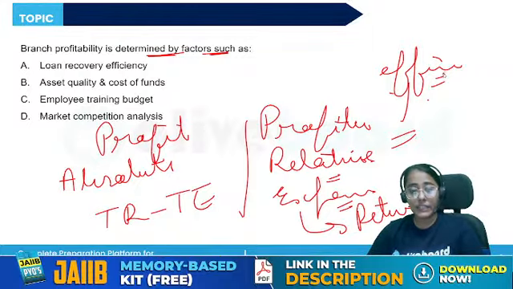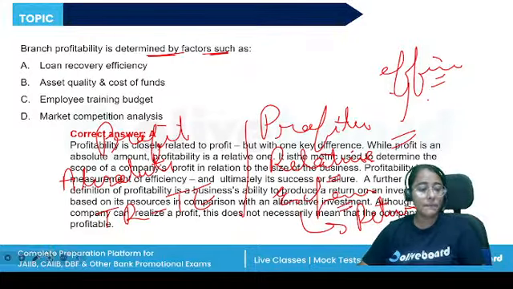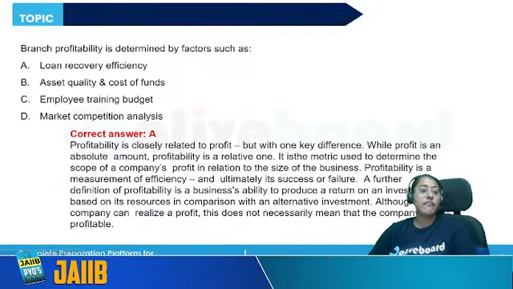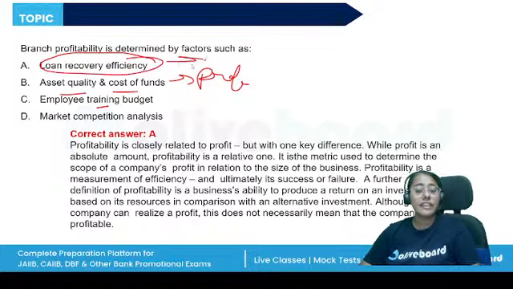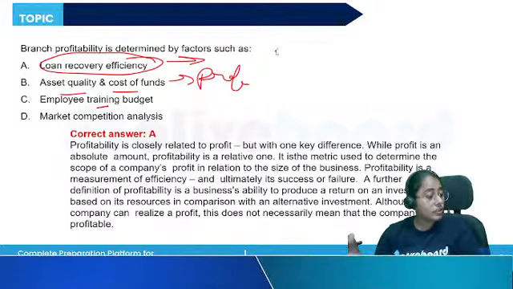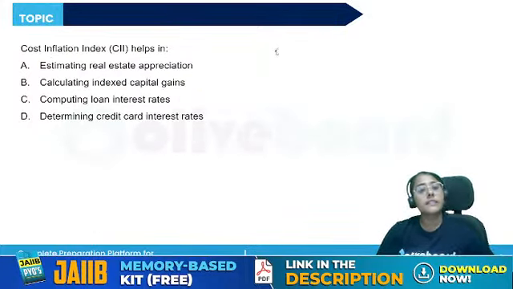So the branch profitability is determined by factors such as the loan recovery efficiency, right? Asset quality, cost of fund will be profit, employee training funds, market competition analysis. These are less relevant. The most relevant is the loan recovery efficiency. It will tell us how much we are able to generate, how much in comparison to the expenses. All right, the difference and the definition we have already discussed.